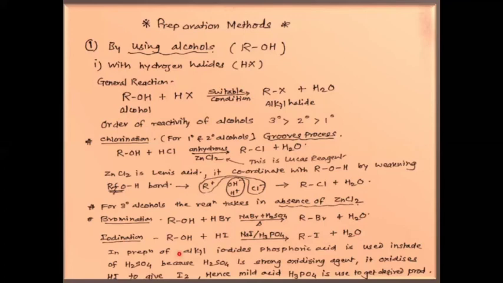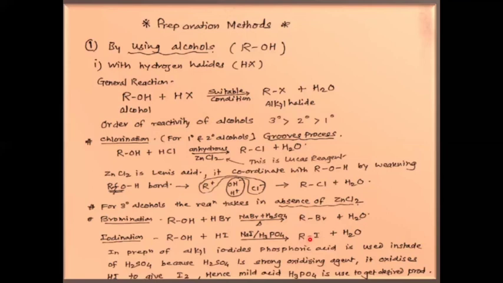Now in preparation of alkyl iodide, phosphoric acid is used instead of H2SO4 because H2SO4 is a strong oxidizing agent. It oxidizes HI to give I2, iodine. Hence, the mild acid H3PO4 is used to get the desired product. HI is a reducing agent, and if we use H2SO4, a strong oxidizing agent, then instead of getting alkyl iodide, we again get I2, iodine.